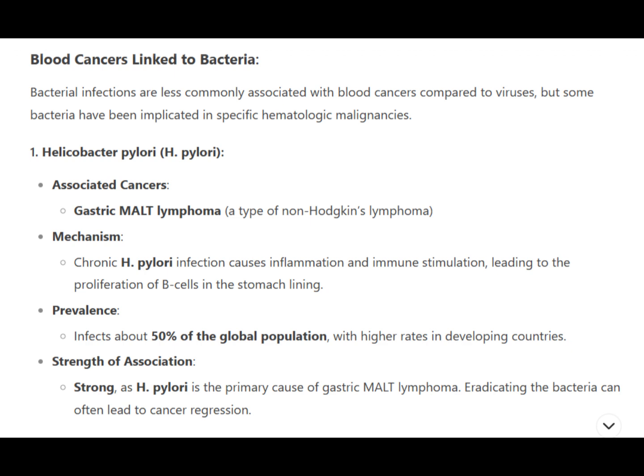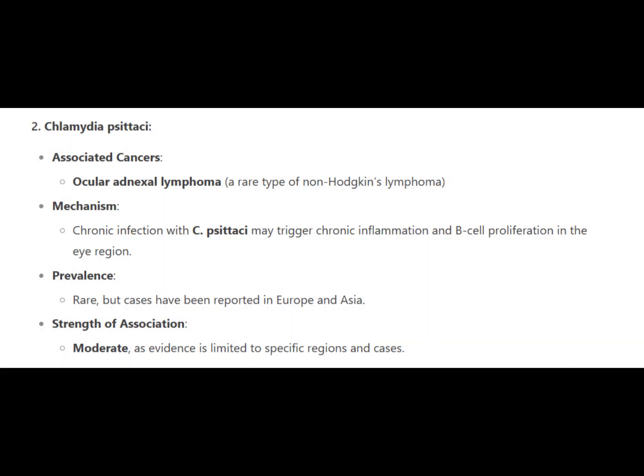Strength of association: strong, as H. pylori is the primary cause of gastric MALT lymphoma. Eradicating the bacteria can often lead to cancer regression. 2. Chlamydia psittaci. Associated cancers: ocular adnexal lymphoma, a rare type of non-Hodgkin's lymphoma.